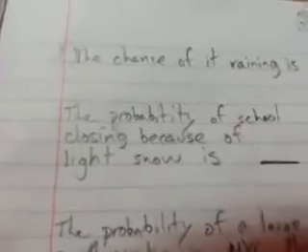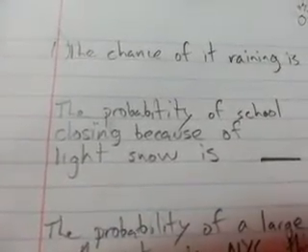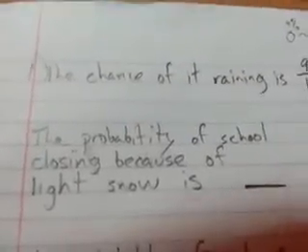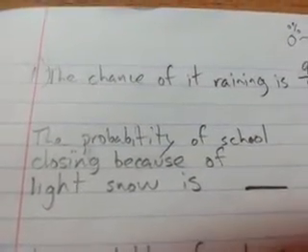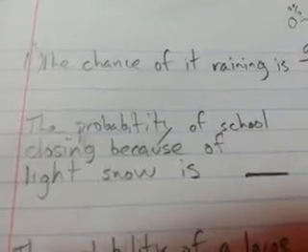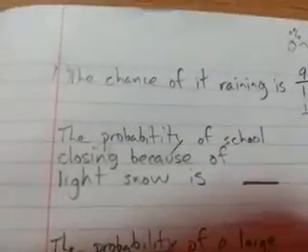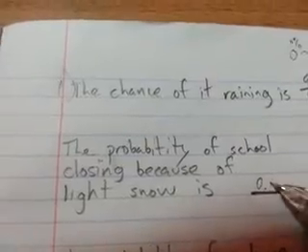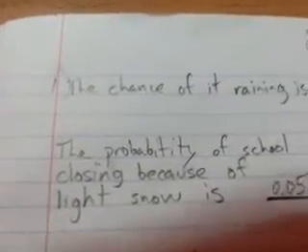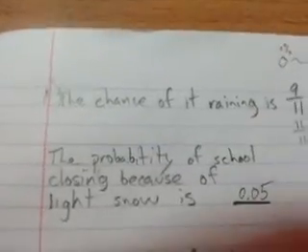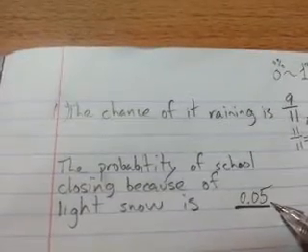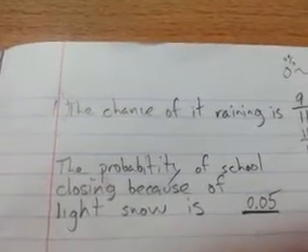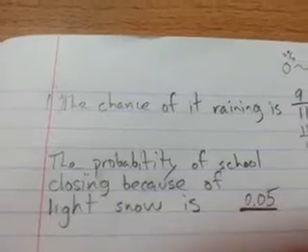How about over here? The probability of school closing because of light snow is blank. What do you guys think? If it's just light snow in New York, they're not gonna close it. So what's the probability? I might say something like maybe 0.05 chance. That's really close to 0. If I move the decimal place right 2 times, that means this is 5%. So I'm saying that when it's just light snow, the school's not gonna close.